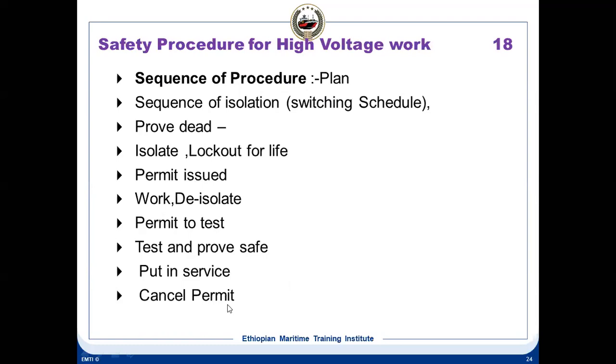Okay, first is the planning. You can add in risk assessment also after planning. Then the sequence of isolation, that is called switching schedule, proving dead, isolate, lockout for life, permit issued, work. Once you finish the work, de-isolate it, then permit to test and prove safe, put in service, cancel the permit.